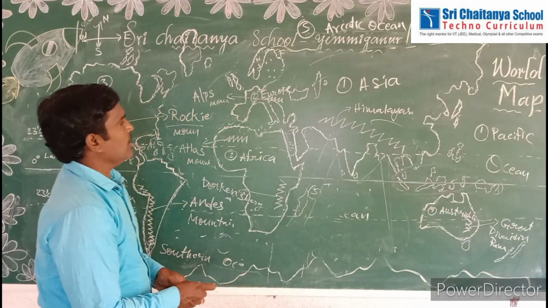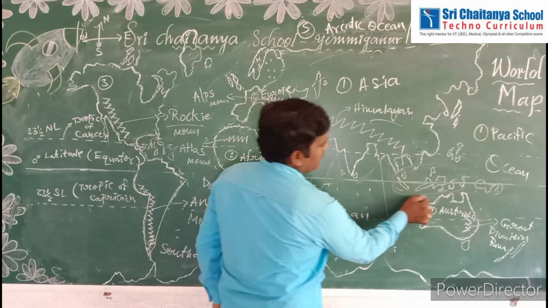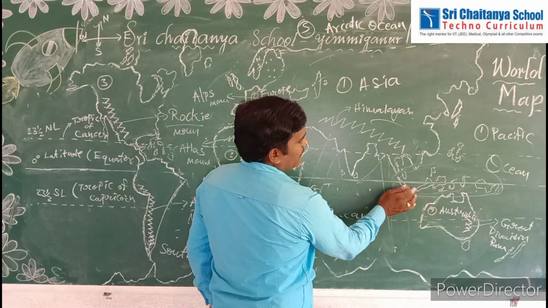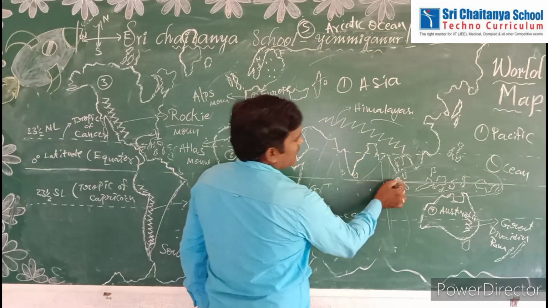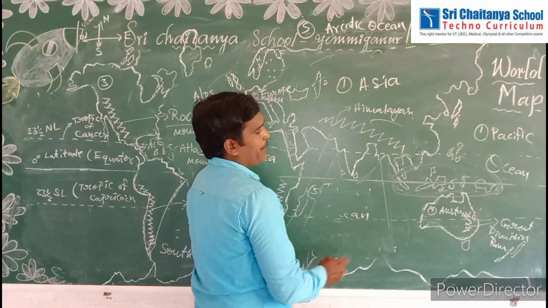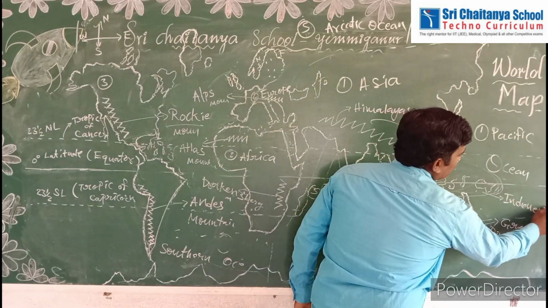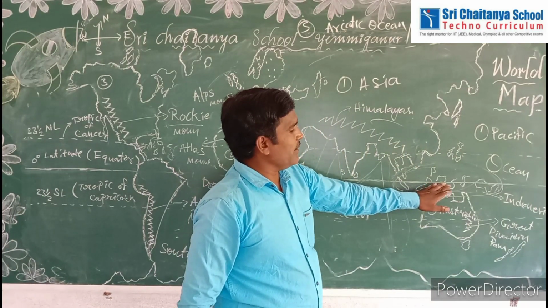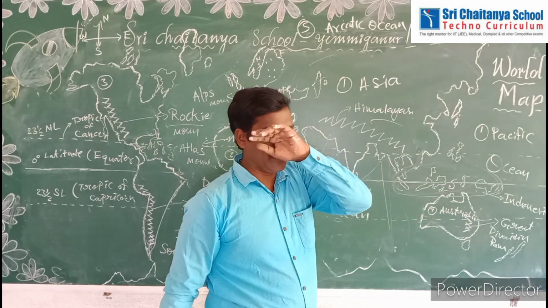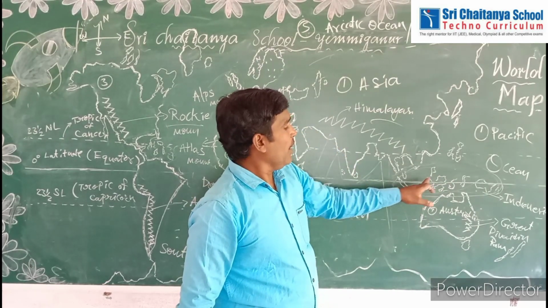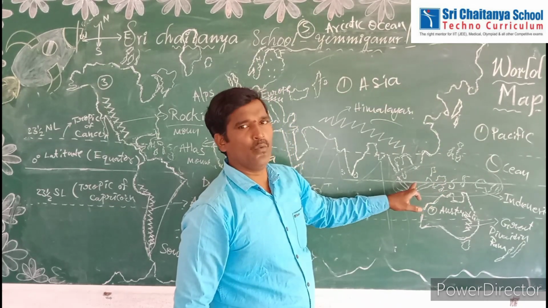Now see some important groups of islands. Here we are seeing a group of islands between Asia and Australia, which are located in the Pacific and Indian Ocean. This group of islands is called Indonesia. So what is the importance of Indonesia? Indonesia is also called the Dutch East Indies. What is special about Indonesia? It is the largest group of islands in the world.